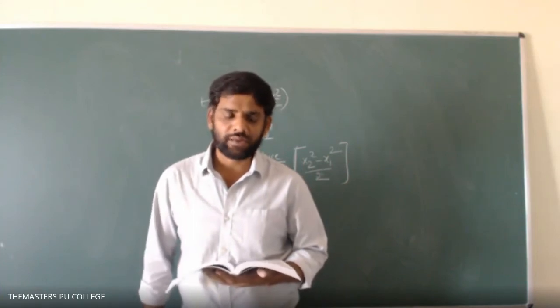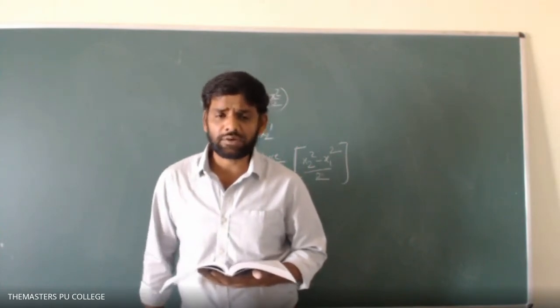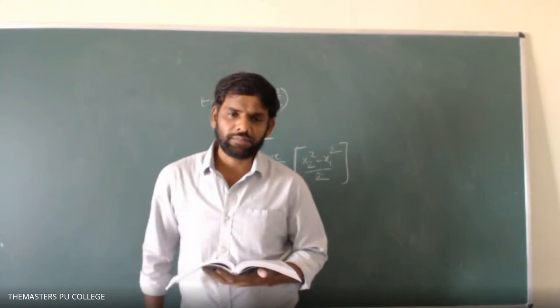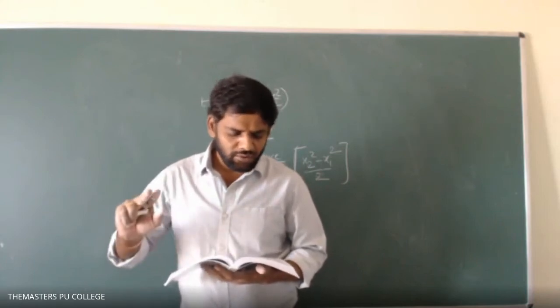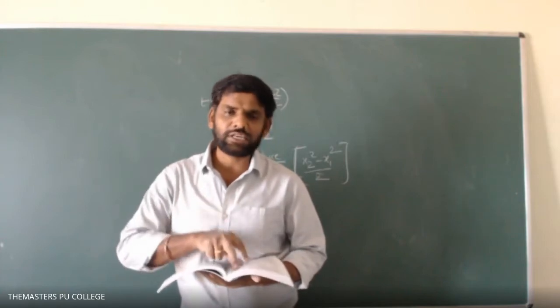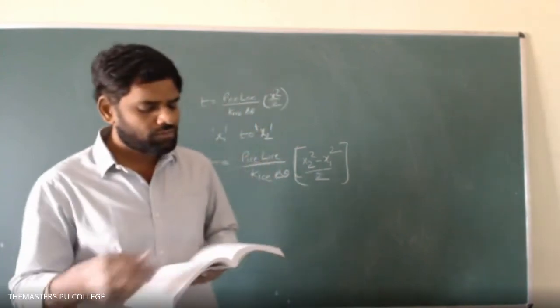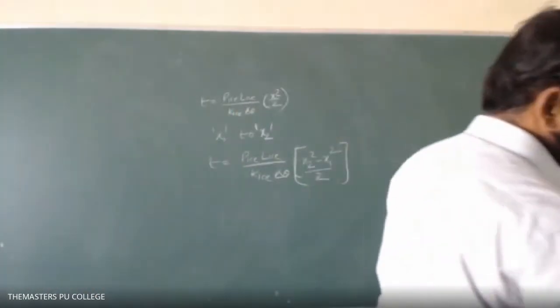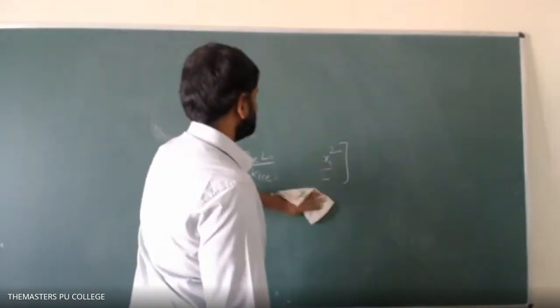Hence, the thickness of the ice layer is increasing from 3 centimeter to 4 centimeter. Initially it was 3 centimeter. The time taken to grow 1 centimeter means the thickness is changing from 3 centimeter to 4 centimeter. For that, what is the time we need? So just go through the data and let me write what they have given first.